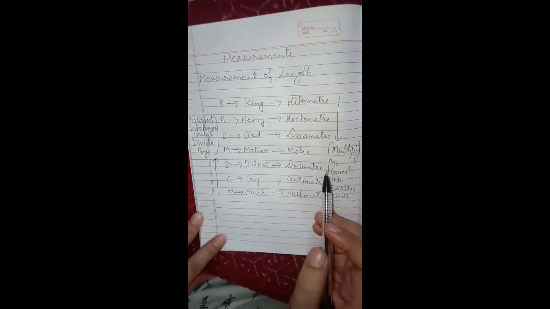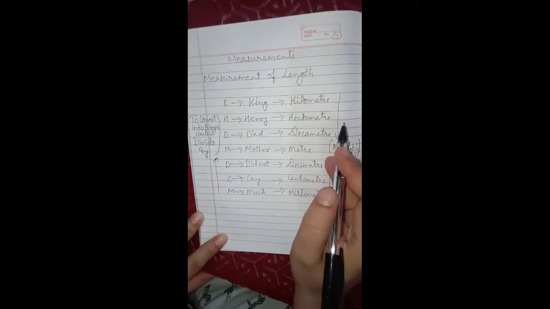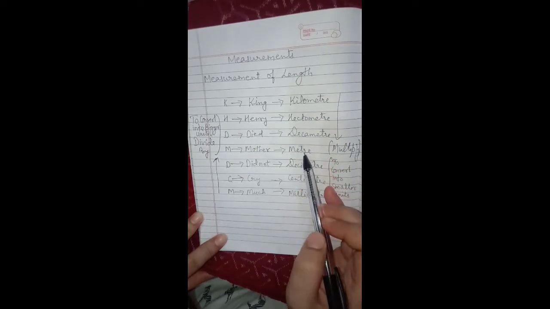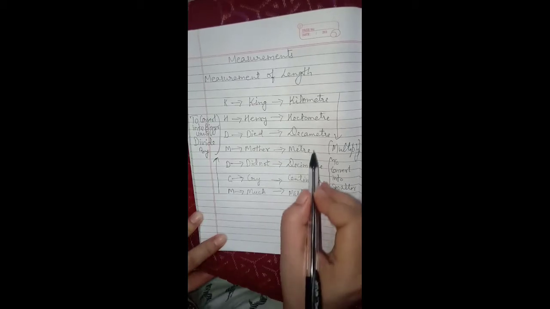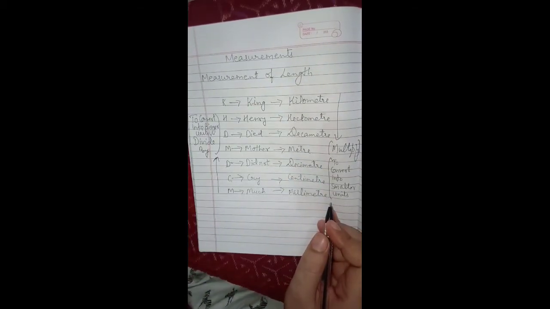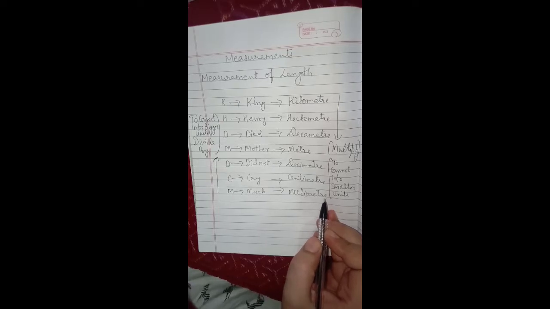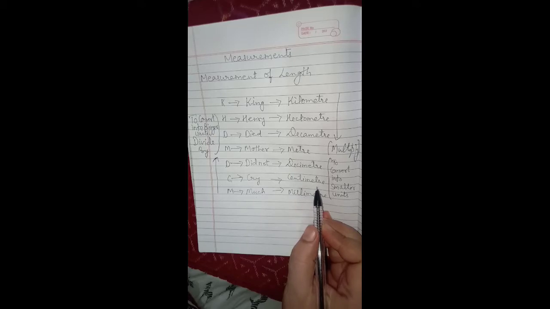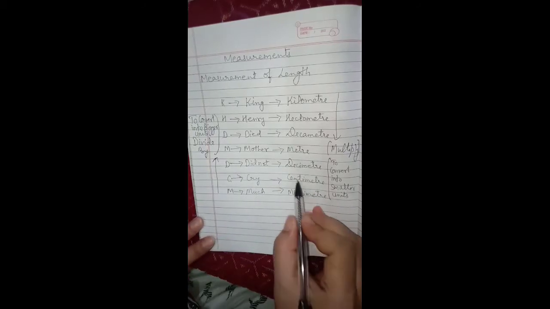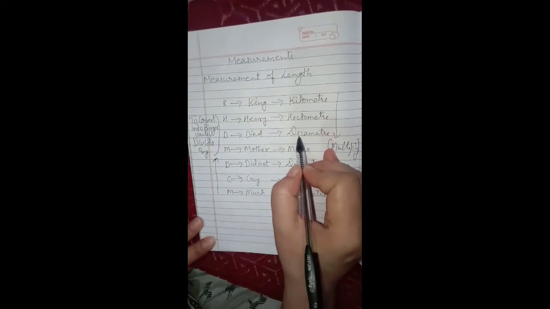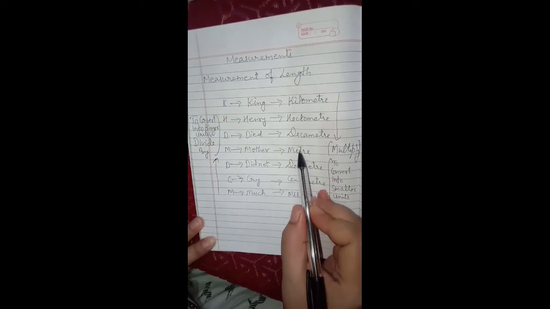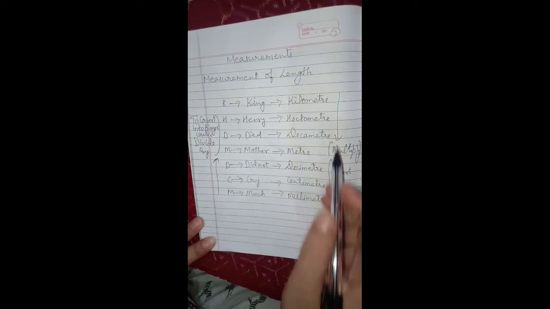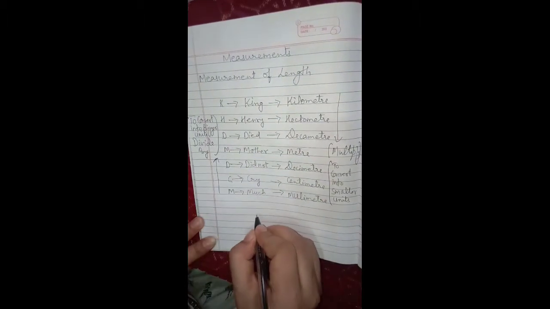And if you want to remember starting from the bigger unit, then kilo, hecto, deca, meter, deci, centi, milli. You don't need to remember that, because if you are doing measurement of length, it is understood that the unit is meter and you have to write meter with all these units, okay? So, millimeter, centimeter, decimeter, then meter, then decameter, hectometer, kilometer. So, you just remember like this, milli, centi, deci, then meter, then deca, hecto, kilo. You just have to write the words like this.